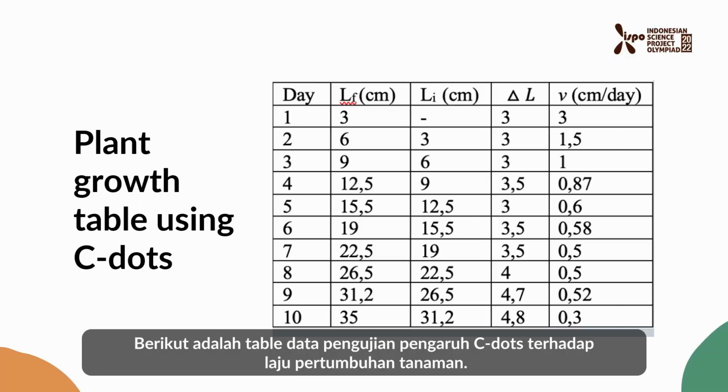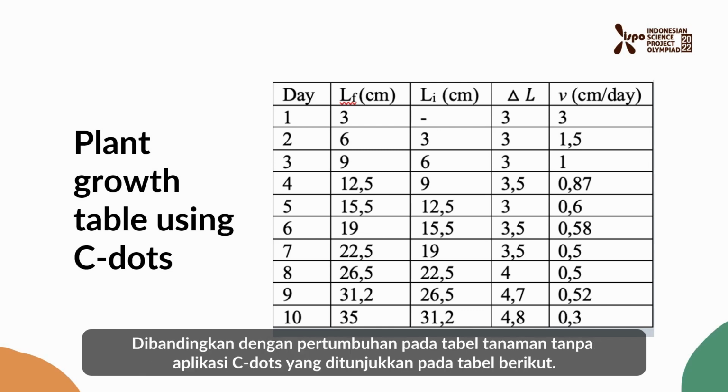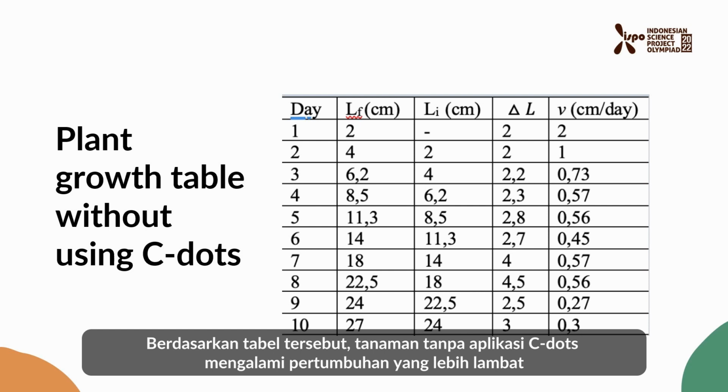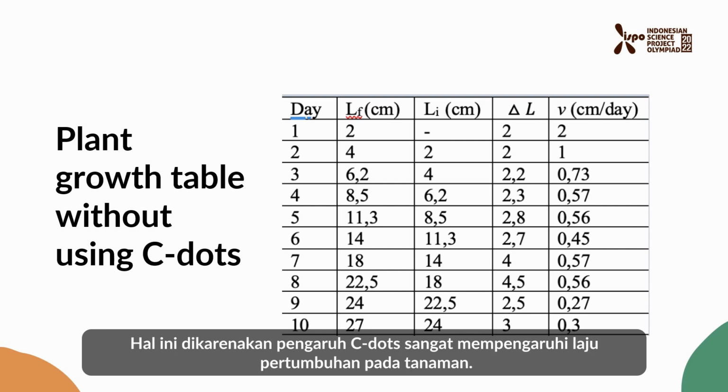Here is the data table of testing the effect of CDOTs on the growth rate of plants. According to this table, plant growth in one day has increased quite rapidly. Compared with the growth of plants without application of CDOTs, shown in this table, plants without CDOTs application experience slower growth compared to the plants that were applied with CDOTs. This is because CDOTs greatly affect the rate of growth in plants.